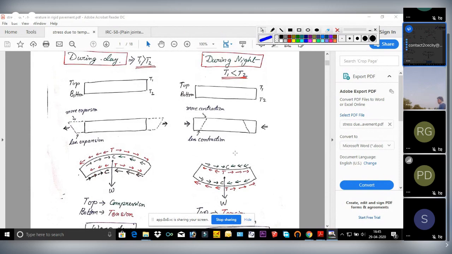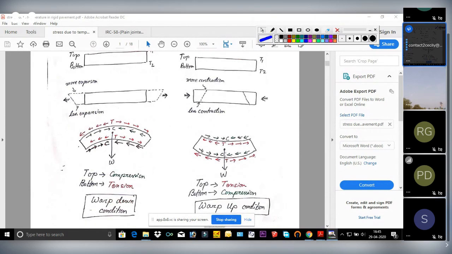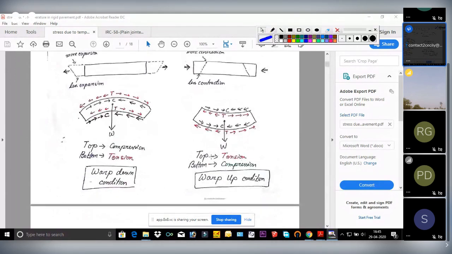Again, due to self weight, since it is a concrete slab, it has its own weight, and it will try to resist these external forces. Externally, at the top layer it is a compressive stress, and at the bottom layer it is tension in nature. But due to self weight, it will try to resist these two stresses. So at the top there will be tensile stress, and at the bottom there will be compressive stress. This I have already explained yesterday. Clear till here, everyone?